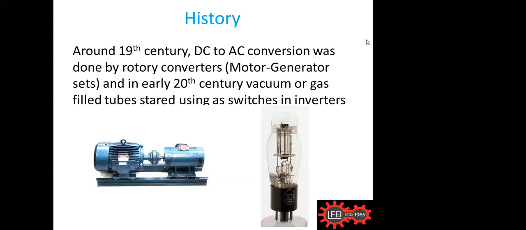So definitely our purpose is solved, but we know there is a loss of power, because the power we give to the motor has to turn the generator, so we definitely require a lot of power for that. So if there is no other option, only then do we use that type of conversion system. That was in the earlier 19th century, when we were using it like that. But even now we use some of these in our labs to help you understand AC to DC or DC to AC conversions. We use this type of motor generator sets or generator motor sets.